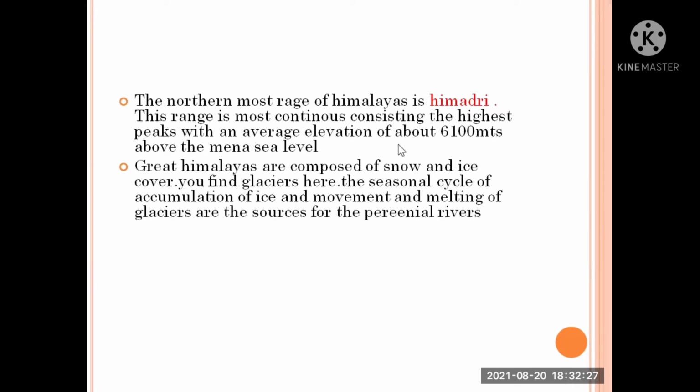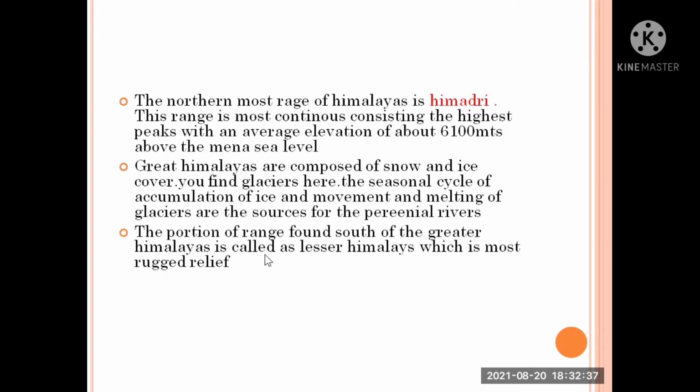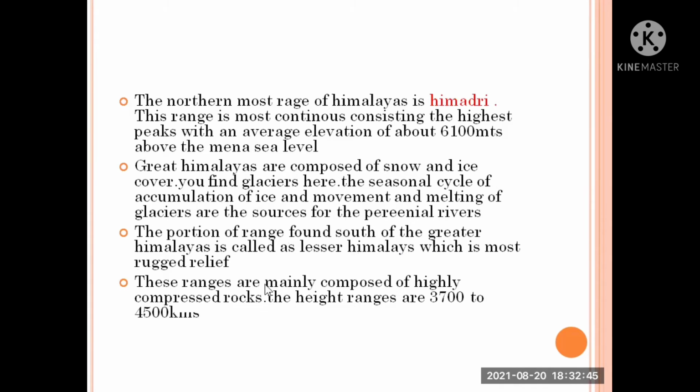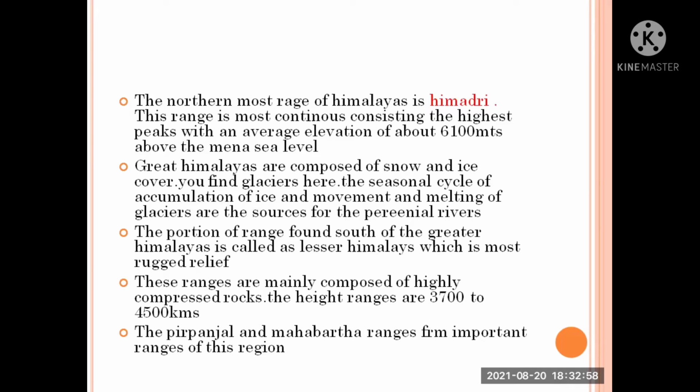You find glaciers here. The seasonal cycle of the accumulation of ice and the movement and melting of the glaciers are the sources of the perennial rivers. The portion of the range found south of the Greater Himalayas is called the Lesser Himalayas, which has the most rugged relief. These ranges are mainly composed of highly compressed rocks. The height ranges from 3,700 to 4,500 meters. The Pirpanjal and Mahabharata are important ranges of this region.